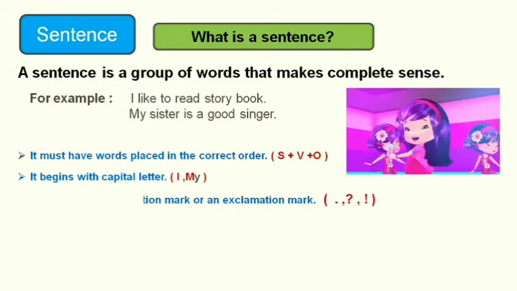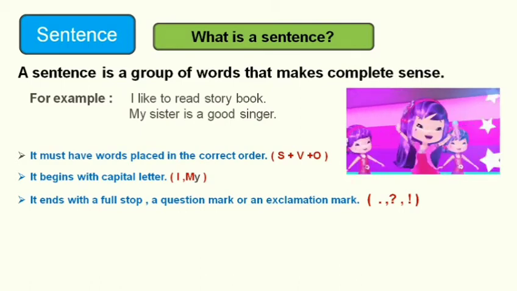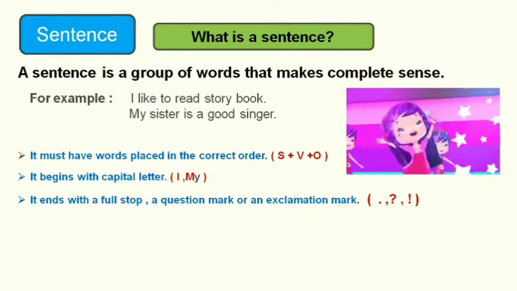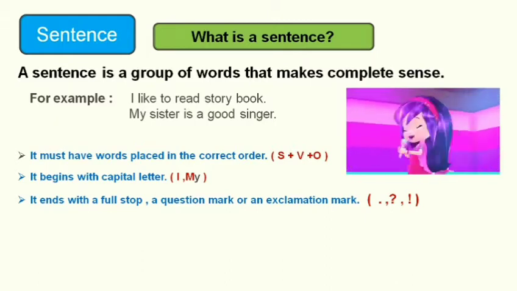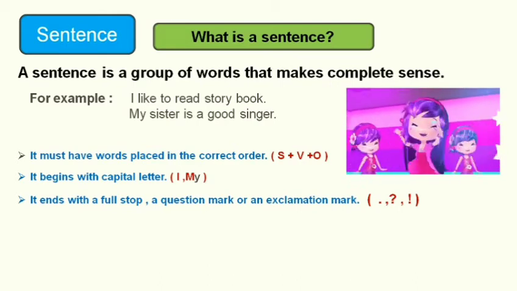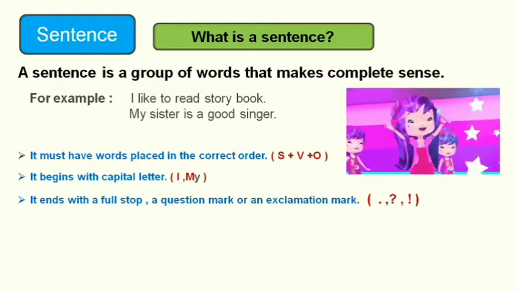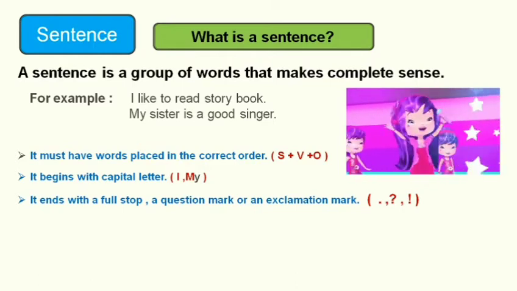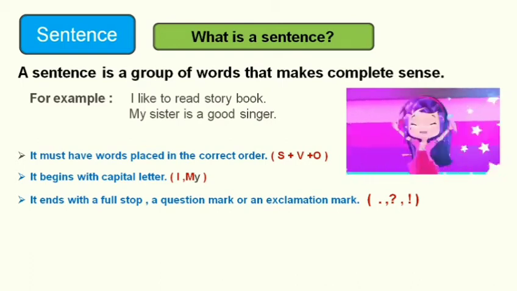Okay, let's move to the third point. A sentence ends with a full stop, a question mark or an exclamation mark. How? If a sentence is a simple statement, that is, if the sentence is assertive or imperative, it ends with a full stop. Here, both the above examples are assertive sentences, that are simple statements. When do we use a question mark? If a statement or a sentence asks a question, that sentence ends with a question mark.